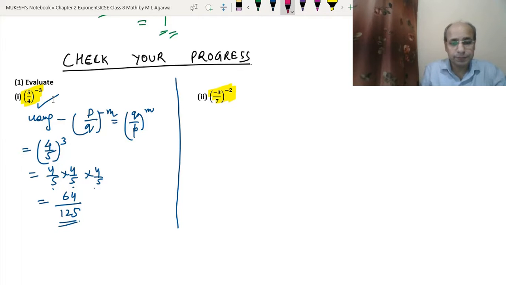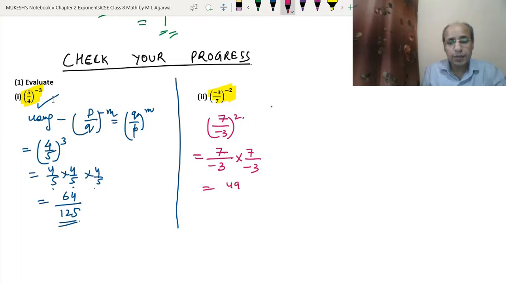Now the second part. Here also we will use the same rule that we have used here, because it is having the minus exponent. So we will write 7 upon minus 3 to the power 2, because the power then will become positive. So now we have to multiply it 2 times: 7 upon minus 3 into 7 upon minus 3. So 7 into 7 is 49, minus 3 into minus 3 is 9.